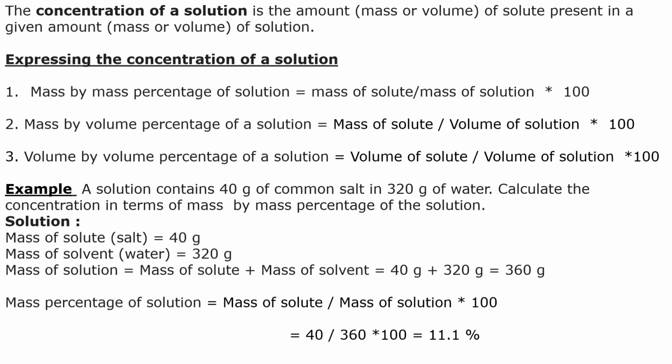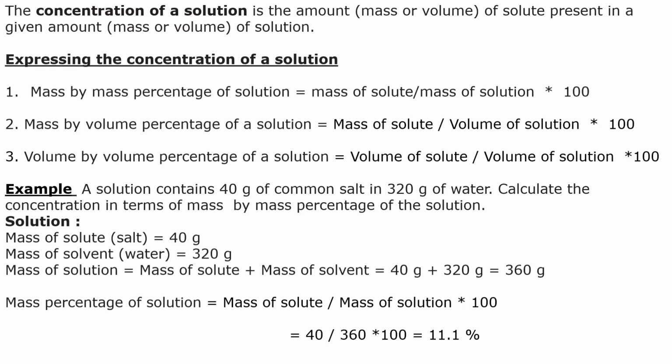The concentration of a solution is the amount of solute present in a given amount of solution. Here I give an example. If a solution contains 40 gram of common salt in 320 gram of water, calculate the concentration in terms of mass percentage. The mass of the solute is 40 gram, the mass of the solvent is 320 gram. So the mass of the solution is the mass of the solute plus the mass of the solvent, which gives 360 gram. The mass percentage of the solution is equal to the mass of the solute divided by the mass of the solution, multiplied by 100. It gives 11.1 percent.